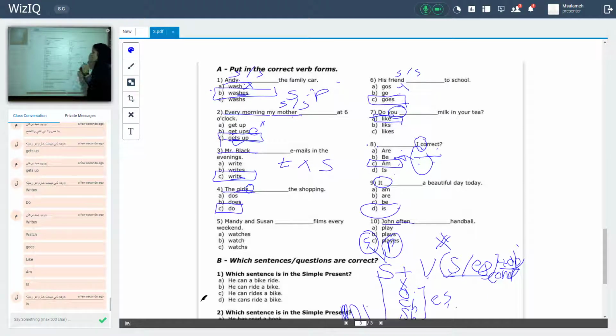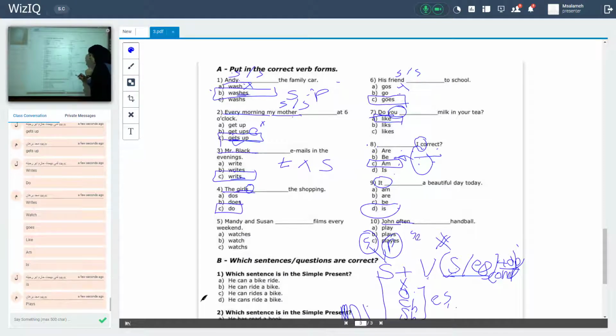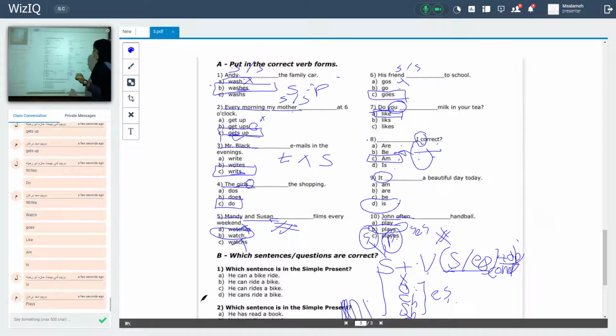John is the name for one person, starting with a capital letter, and it is what? A singular subject, so add s or es. Plays or play? Plays, because there is no X, no O, no CH, no SH. Here, Mandy and Susan. I have two persons, which means a plural subject without S or ES. So, washes is wrong. Watch is right. Watches is wrong. Okay, now move to question number 2.